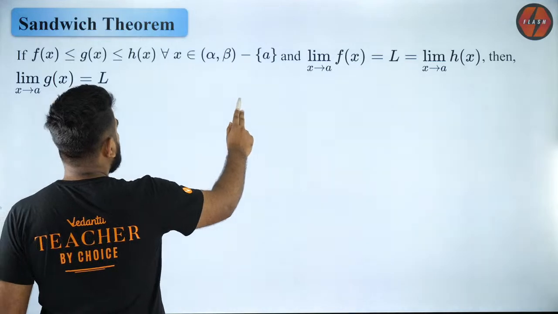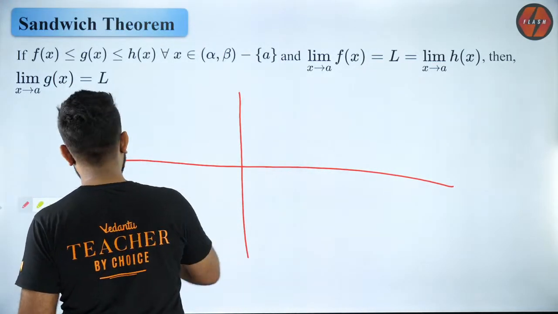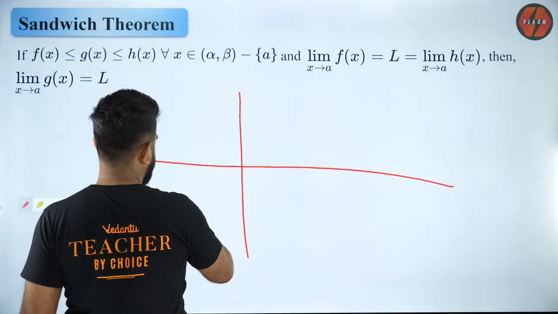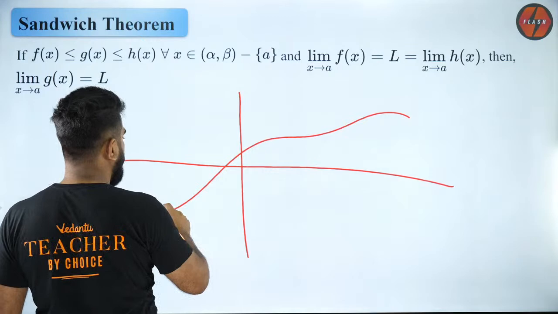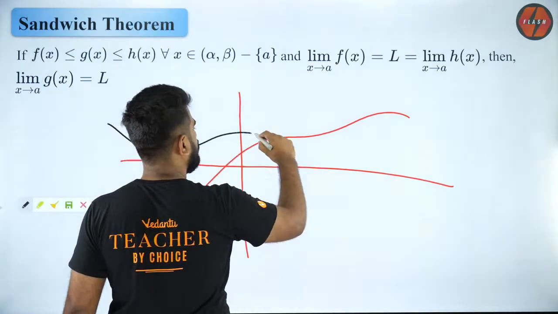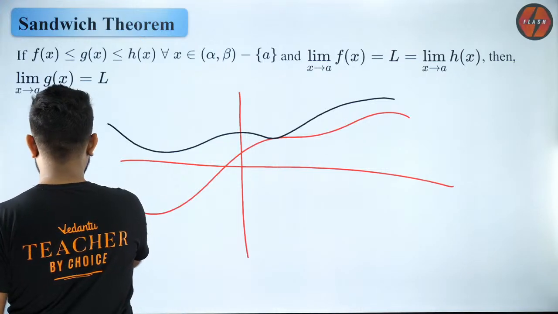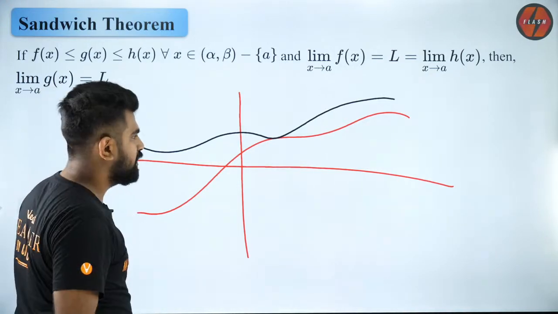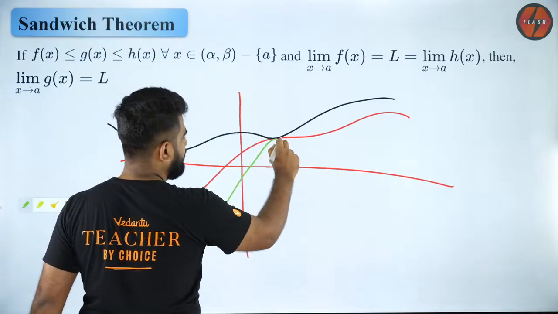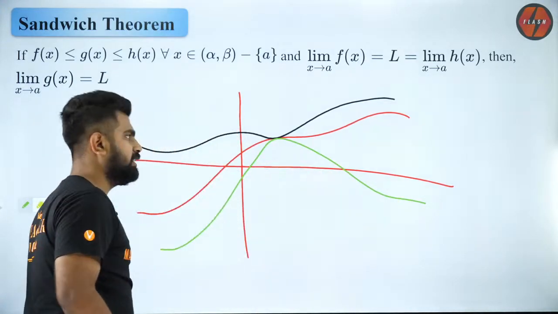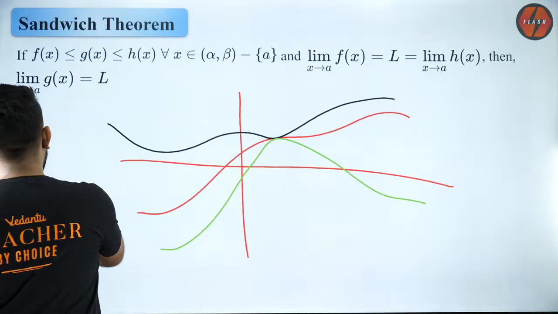Okay. So now, let us say there are 3 functions. I will take 3 colors. So let's say I draw one in red color. I draw one more in, let's say, black color. And I draw one more, but the color I think will not be seen, so I'll try drawing in green color. Can you guys see that? So these are the 3 graphs.